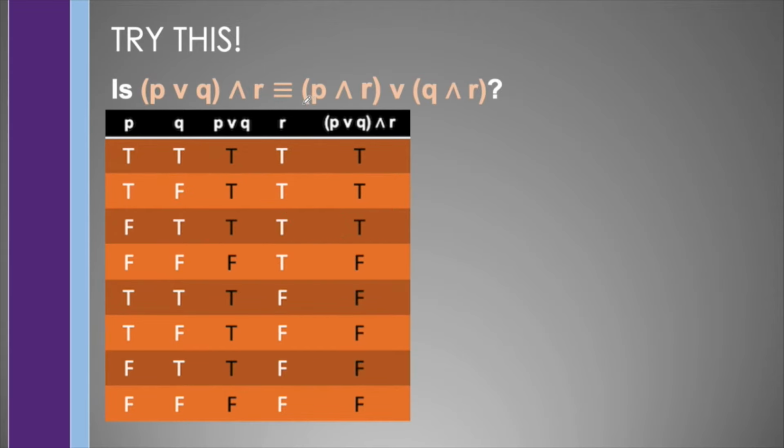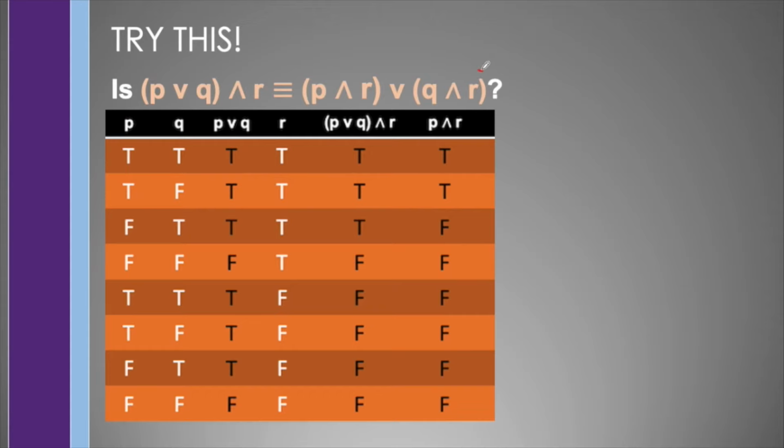Now we may check if we're going to arrive with the same truth table using these operations. We may start with P and R, which concerns these two columns here. Remember that this operation tells us that this is true when both of them are true. Since both of these are true, we know that this is true and the rest of these are false. We may also add another column for Q and R, which again states that this operation tells us that this is true if and only if Q and R are both true.